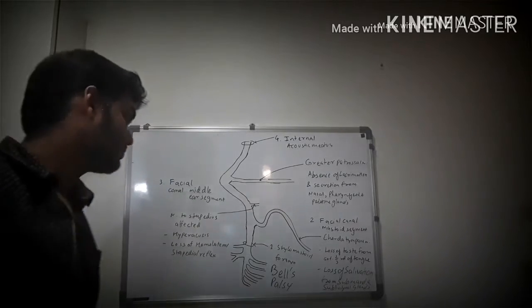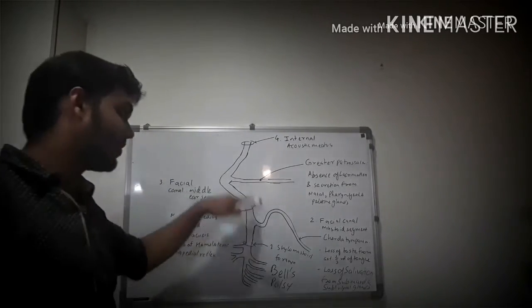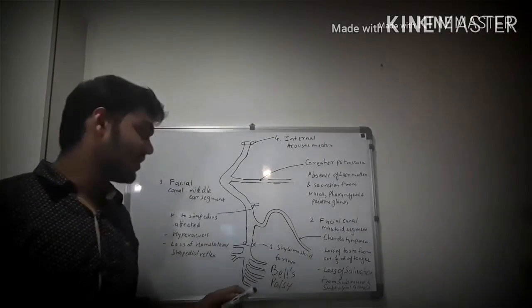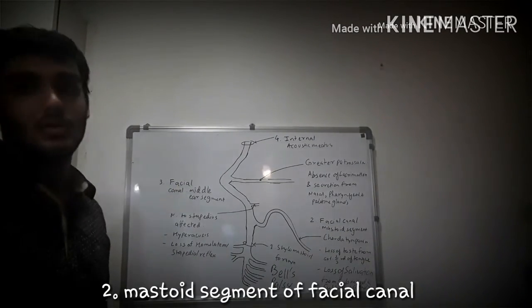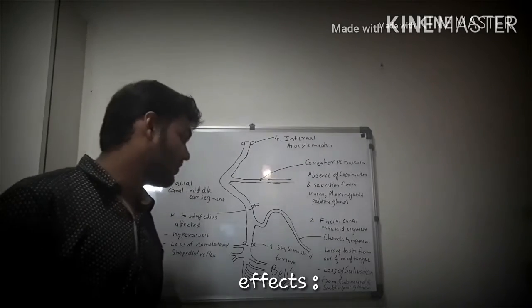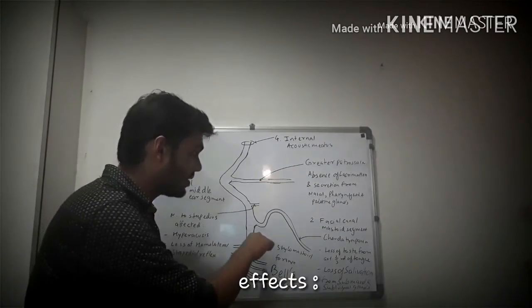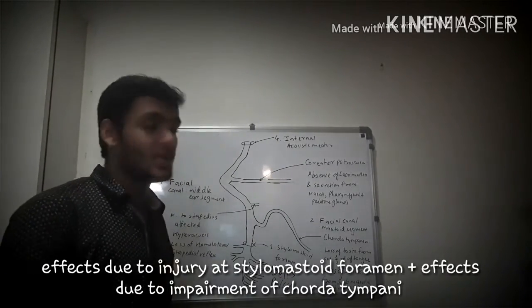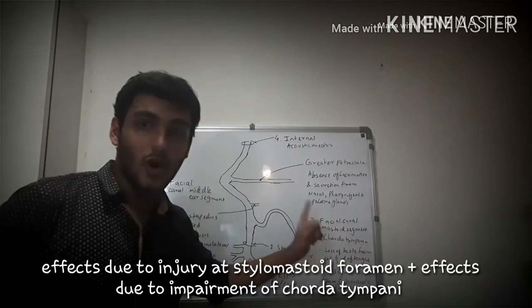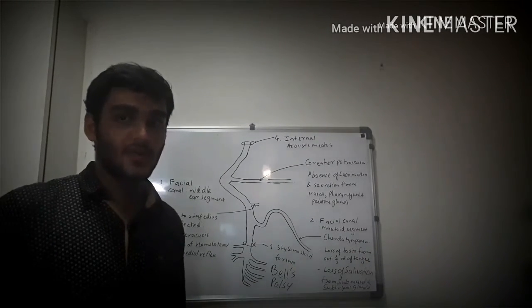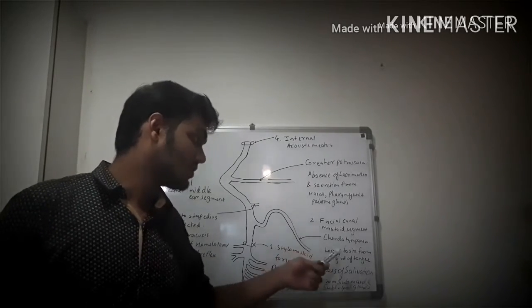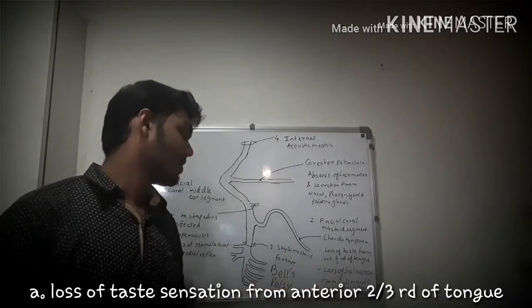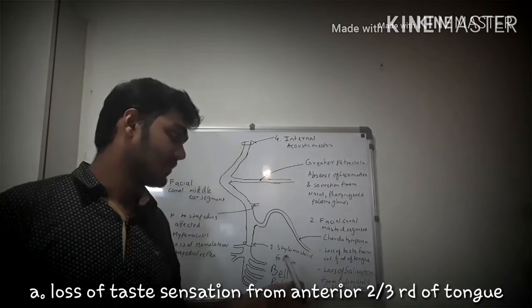Now going upwards, the second site of injury is somewhere within the mastoid segment of the facial canal. The manifestations seen here are those due to the injury at the stylomastoid foramen, plus manifestations due to impairment of the function of chorda tympani. Recall the function of chorda tympani in your mind. The manifestations seen are loss of taste from the anterior 2/3 of the tongue, and loss of salivation from the submandibular and sublingual glands.